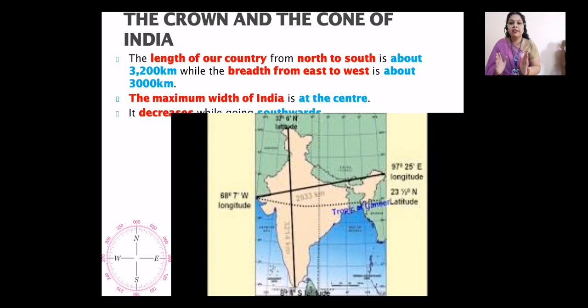If you look at the map of India, it is very clear that in the center is the maximum broad area of India. The maximum width, the maximum broadness, the maximum area lies in that area only. But when we go downwards towards the south, the area, the broadness, the width goes on decreasing.